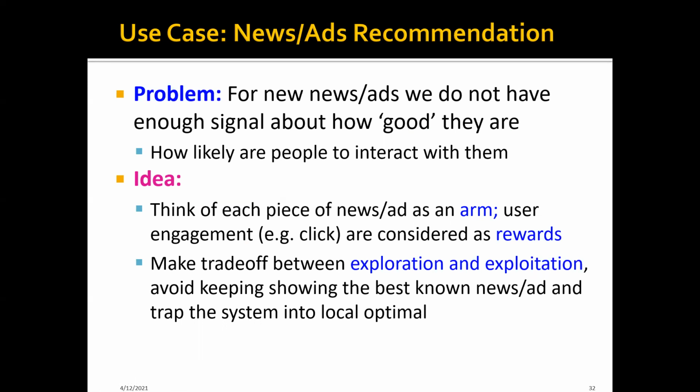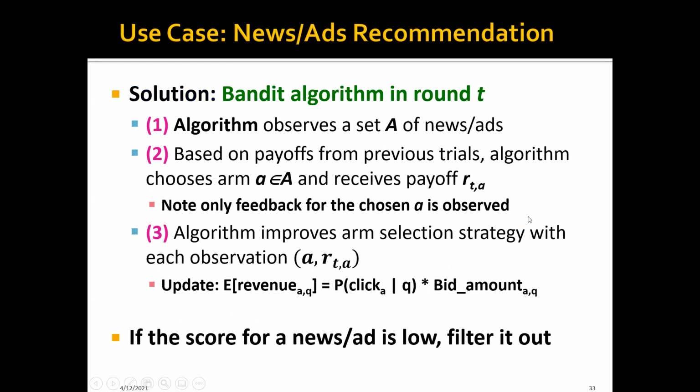And by doing this, we will need to avoid continually showing the best known news or ads and trapping the system into a local optimum. And the solution for doing this is to use the bandit algorithms that we have discussed before. For example, we can use the UCB algorithm, or we can use the epsilon greedy algorithm. So usually in round t, this algorithm will observe a set of news or ads. So these are the arms that we can potentially pull.